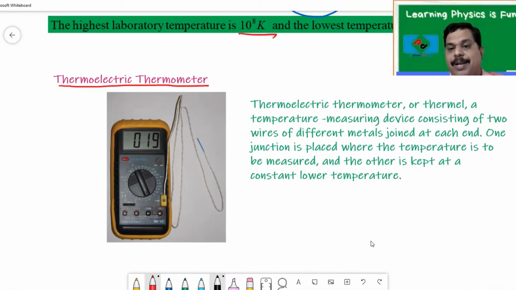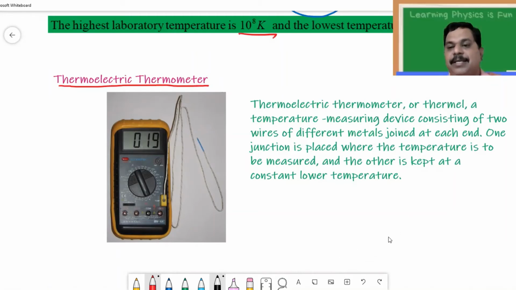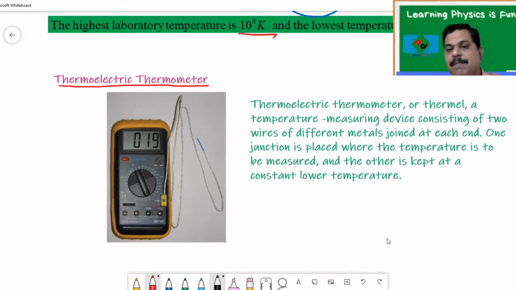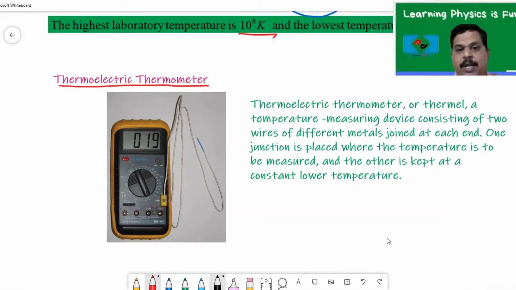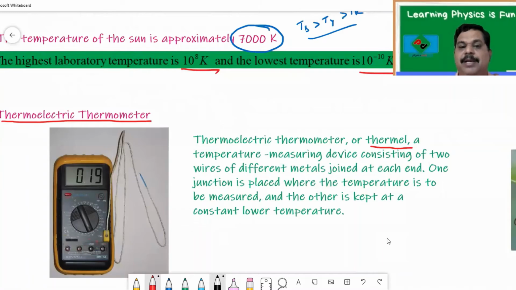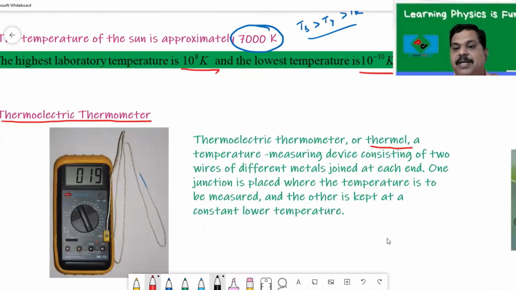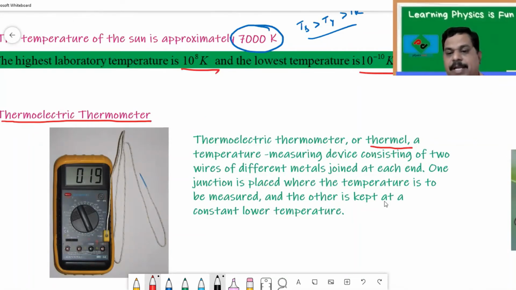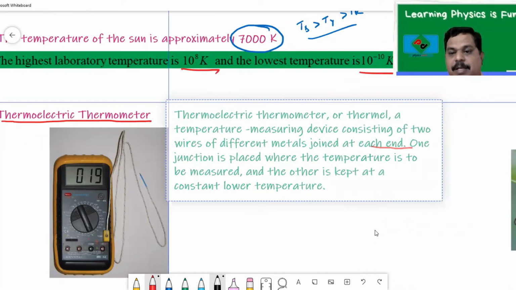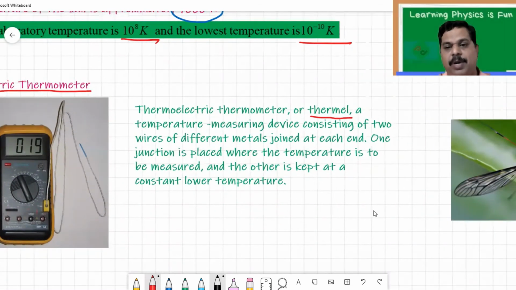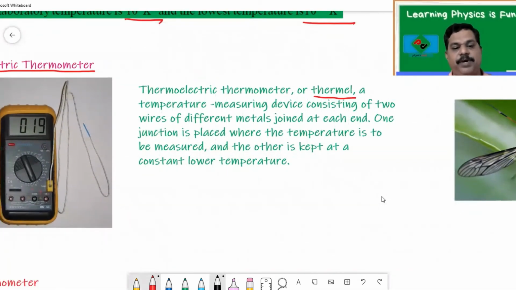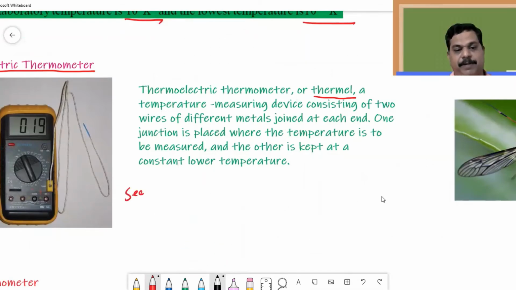A thermoelectric thermometer, also known as a thermocouple, is a temperature measuring device consisting of two wires of different metals joined at each end. One important point you should understand here is that a thermoelectric thermometer works on the Seebeck effect.